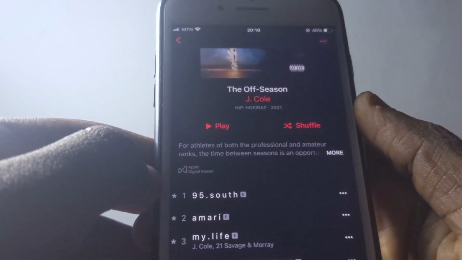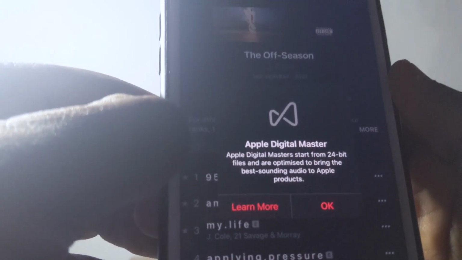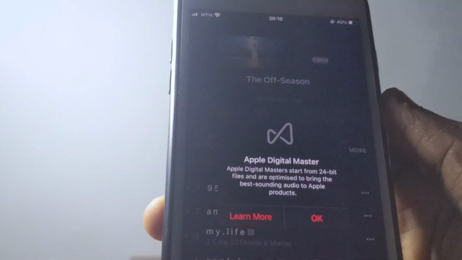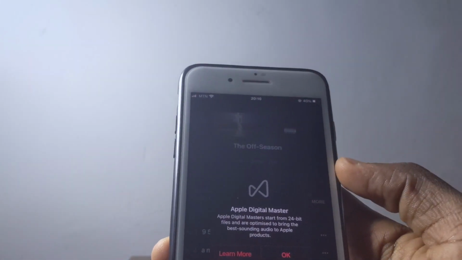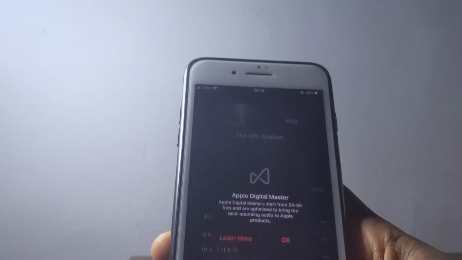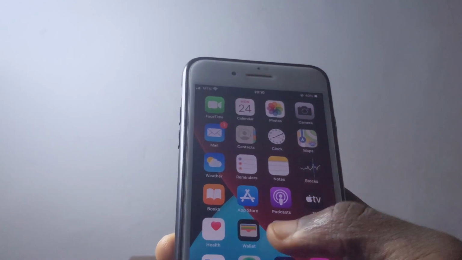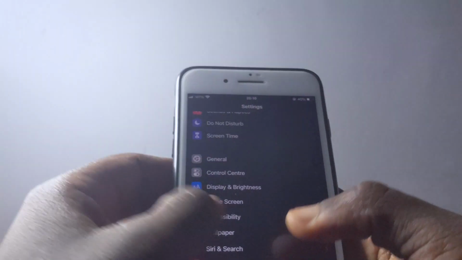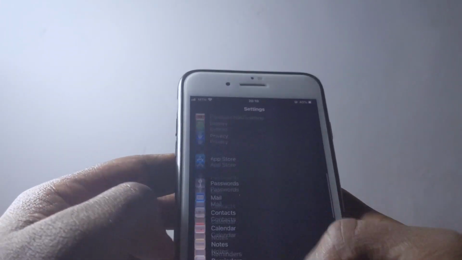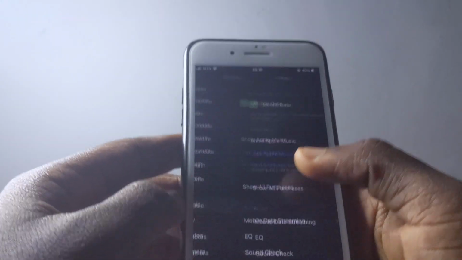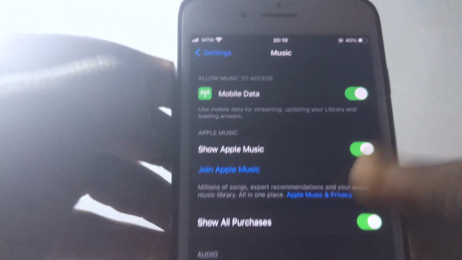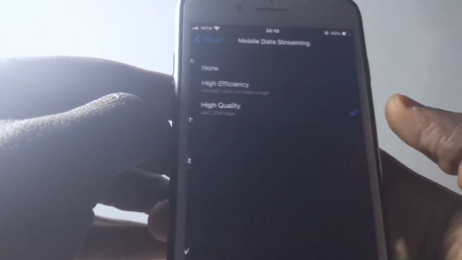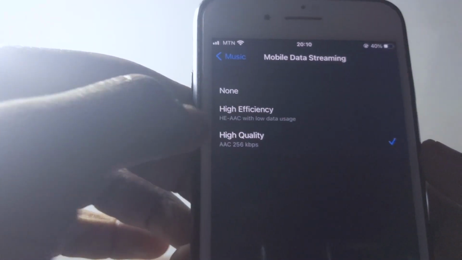So Apple is actually bringing the Apple Digital Master right here. This is one of the newest features. When you go to Apple Music, you're going to see, like I said, Apple is bringing lossless audio to us, and it's one of the niftiest features you're going to like, because you're going to listen to music in high definition. When you go to your music section in your settings, you're going to see it there too. So you can now play or stream music over your data, and when you check the mobile data streaming too, you can get higher efficiency and high quality.